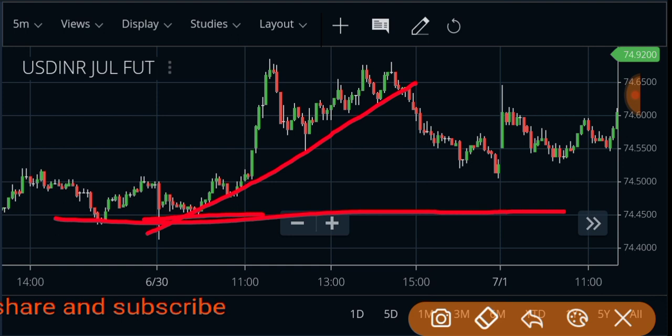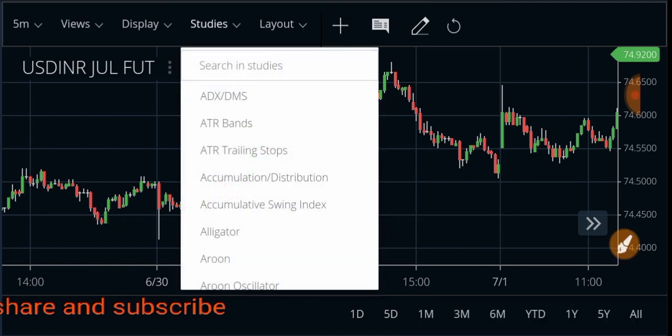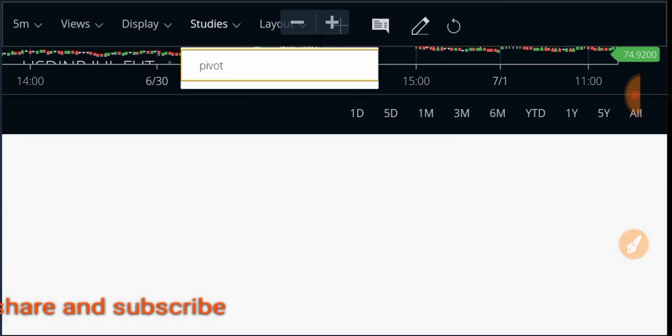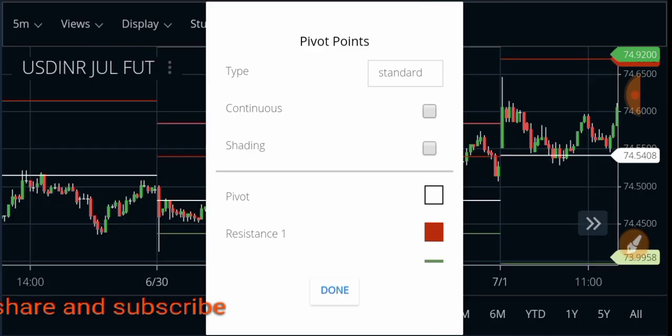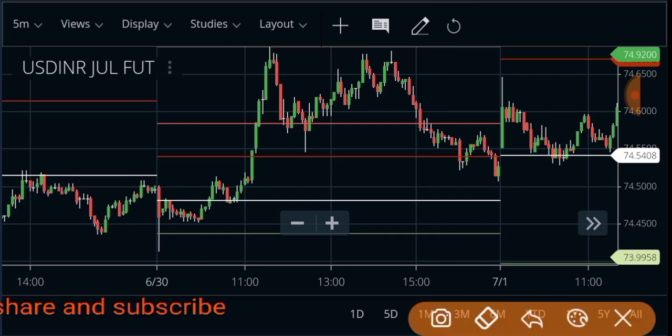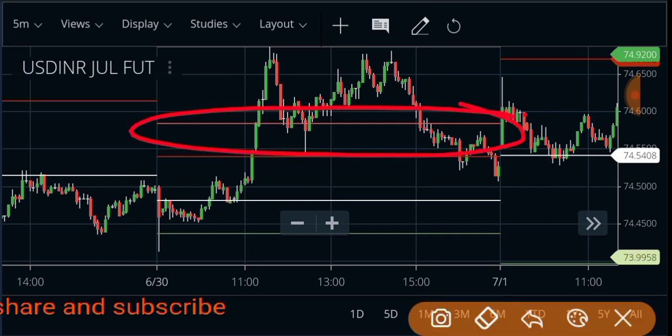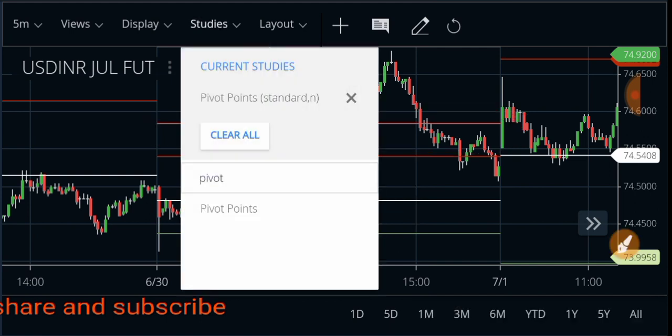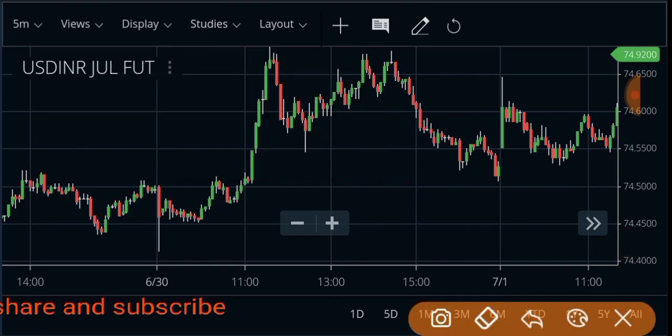First we use the pivot line, right? In the study, we go and type here pivot, right? After that we use the pivot line, and pivot lines define support and resistance in the market, right? If you can't calculate the support and resistance and data of the market, you can easily use the pivot line, but here I am not going to use any pivot line, right? So I removed it.